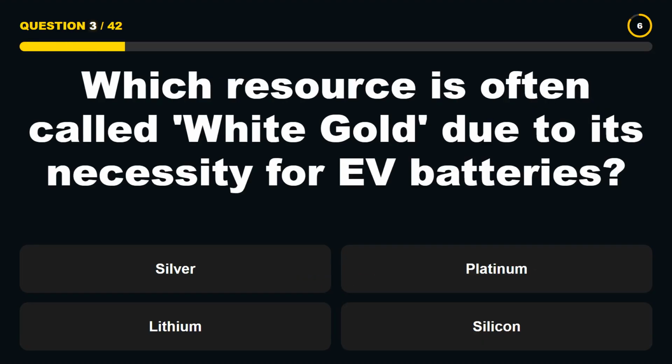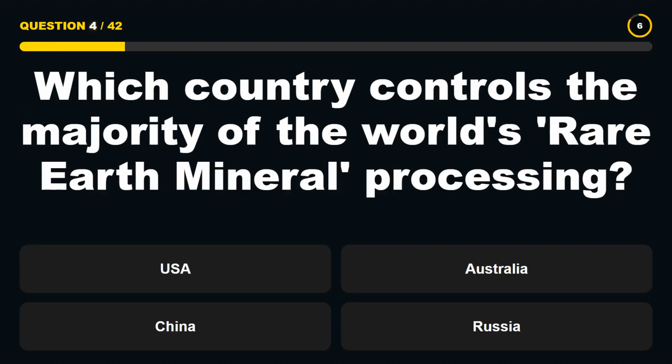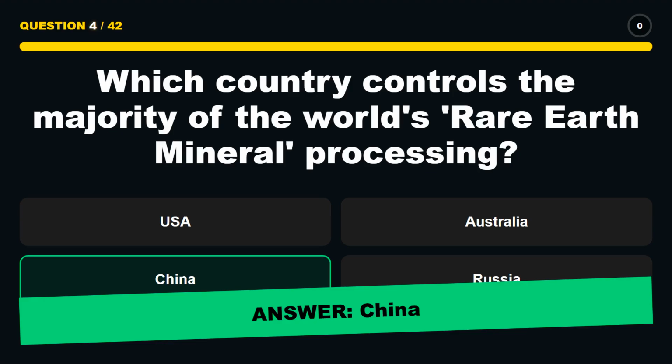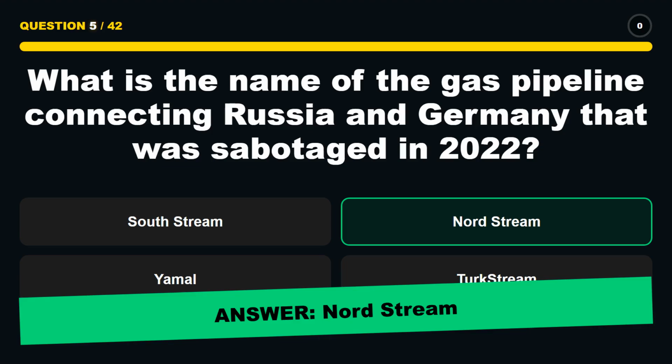Which resource is often called white gold due to its necessity for EV batteries? Lithium. Which country controls the majority of the world's rare earth mineral processing? China. What is the name of the gas pipeline connecting Russia and Germany that was sabotaged in 2022? Nord Stream.